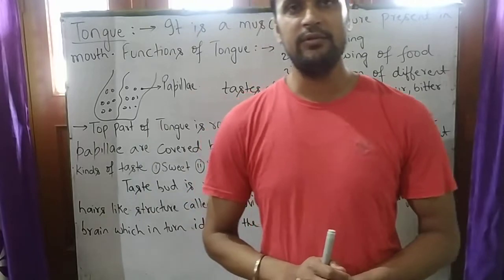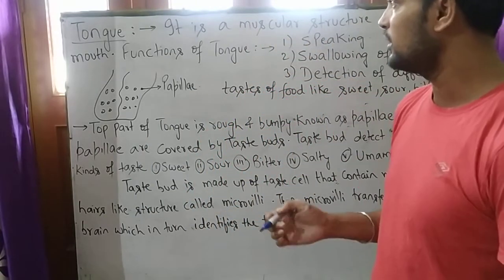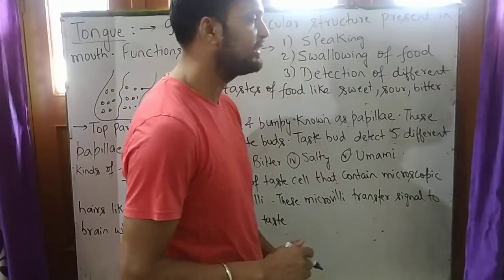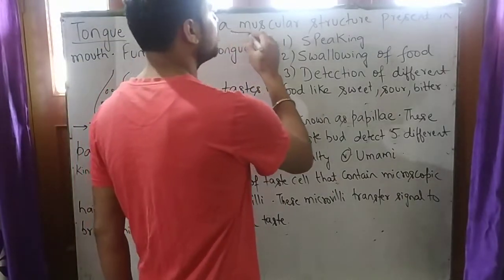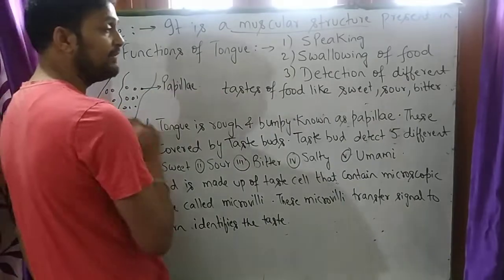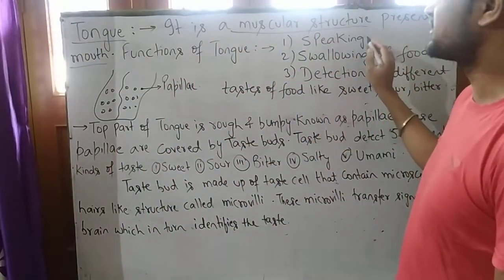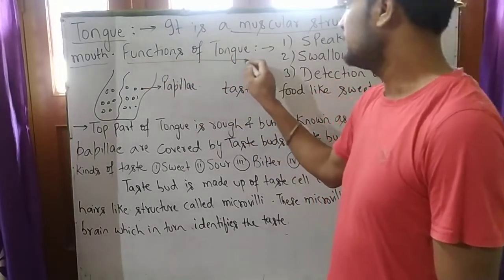Now student, we will see what is written on board. We will know much more about tongue, what is the function of tongue and how it helps in digestion. So tongue is a muscular structure present in our mouth. As we have studied earlier, tongue is a muscular structure present in our mouth. So what are the function of tongue?